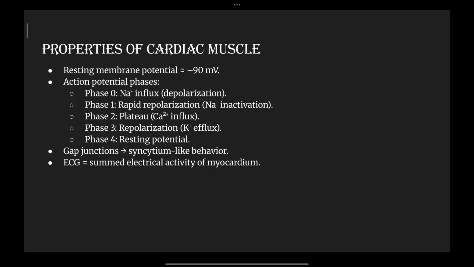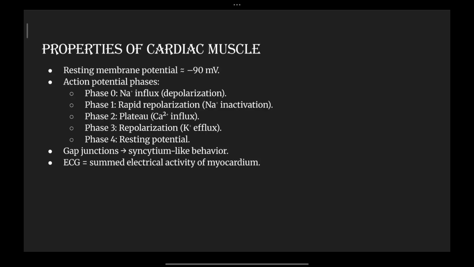The action potential phase here, at phase 0 there is sodium influx, so depolarization occurs here. So the sodium ions are moved into the cardiac muscle cells. At phase 1 there is rapid repolarization, the sodium inactivation takes place, and at phase 2 there is plateau level, so calcium influx is required. So whatever sodium influx is happening should be removed here at this stage at phase 2. So in order to do that, calcium influx should happen. So to allow the calcium influx, the potassium removal is required.